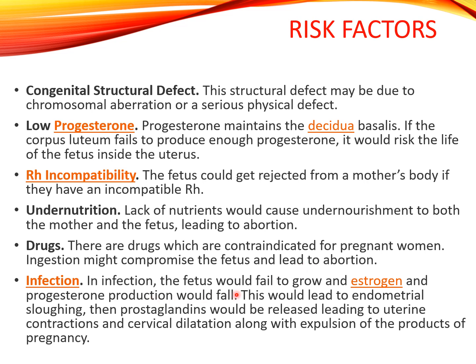Infection: the fetus would fail to grow and estrogen and progesterone production would fall. This will lead to endometrial sloughing, then prostaglandin would be released, leading to uterine contraction and cervical dilation, along with expulsion of the products of pregnancy. These are the risk factors of abortion.